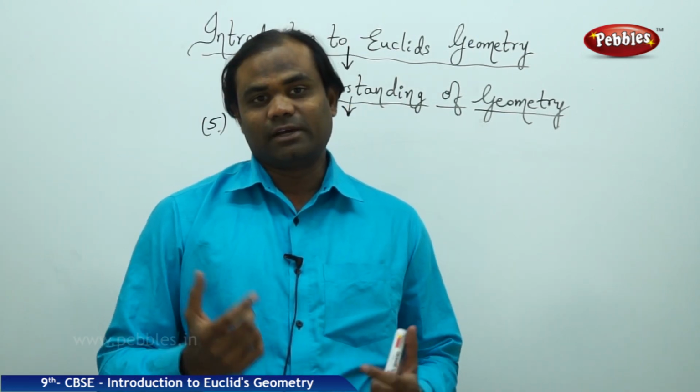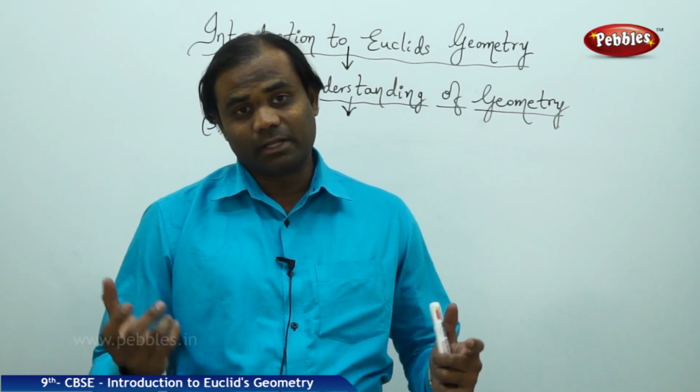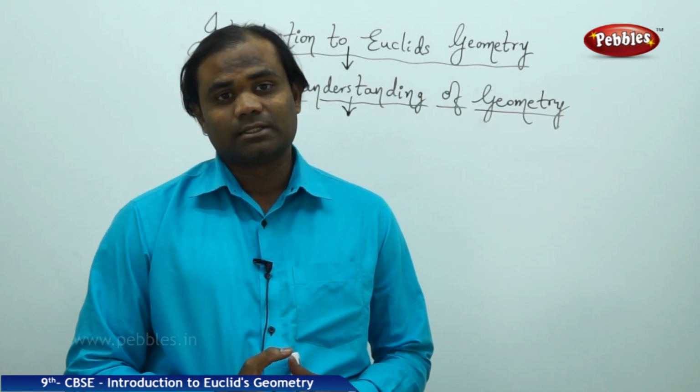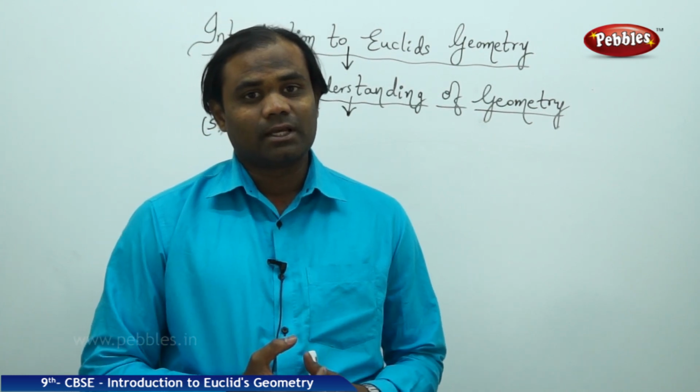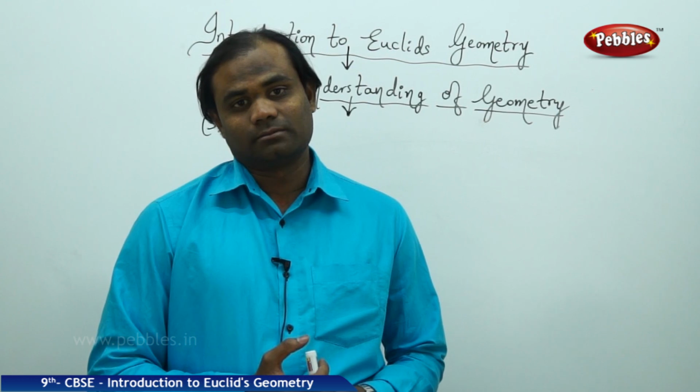Now, the fifth asserted principle of Euclid in his book of elements is that a surface is the one which has length and breadth only.